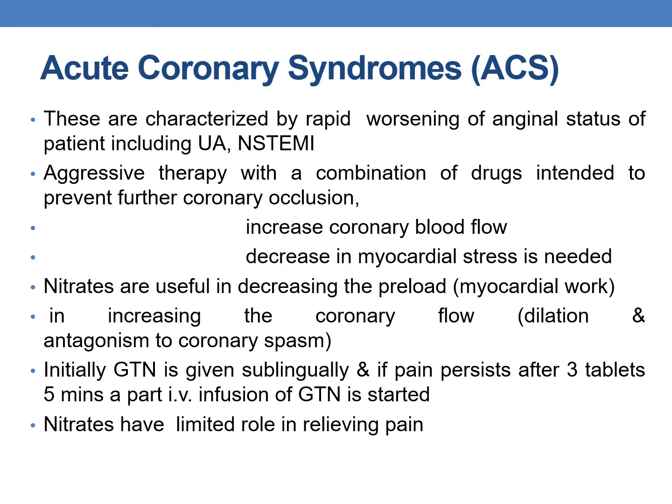Coming to the next use, it is acute coronary syndromes. These are characterized by rapid worsening of anginal status of patients, including the unstable angina and non-ST segment elevated myocardial infarction. Aggressive therapy with combination of drugs is intended to prevent further coronary occlusion by increasing the coronary blood flow and decreasing the myocardial stress. Nitrates are useful in decreasing the preload or myocardial work and in increasing the coronary flow also, that is by dilation and antagonism to coronary spasm.